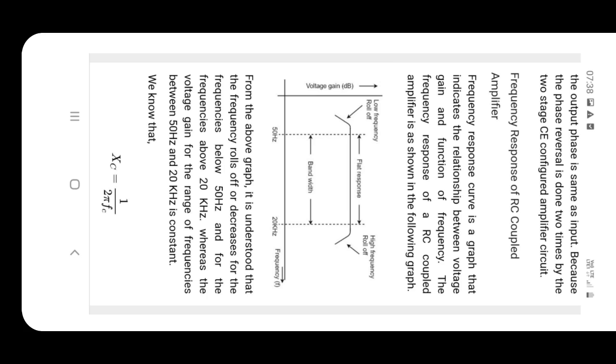The application is the public address system. RC coupled amplifiers have excellent audio fidelity over a wide range of frequency. Therefore, they are widely used as voltage amplifiers, and as the pre-amplifier stage.